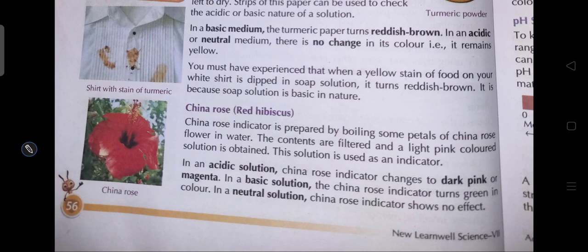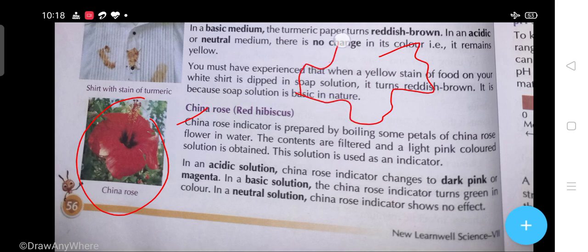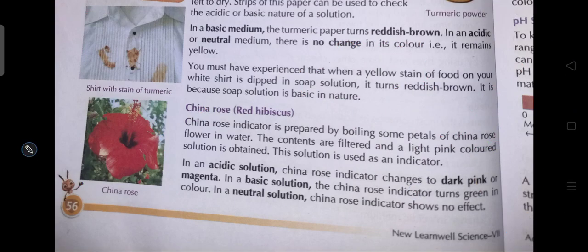Now students, China rose, that is red hibiscus, the Gudhal plant in Hindi. China rose indicator is prepared by boiling some petals. For example, I'm drawing a picture of a flower. These are called petals. The contents are filtered and a light pink colored solution is obtained, and this solution is used as an indicator.